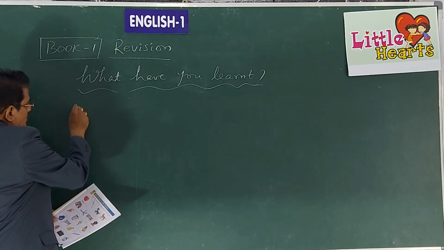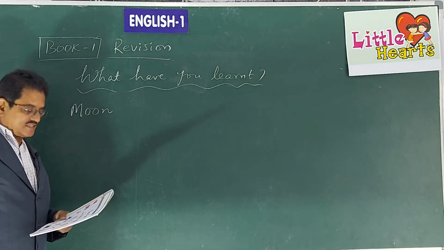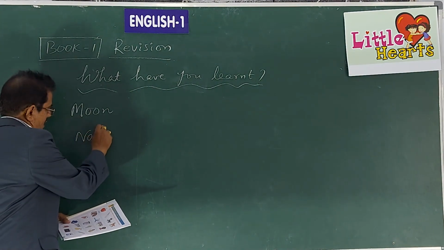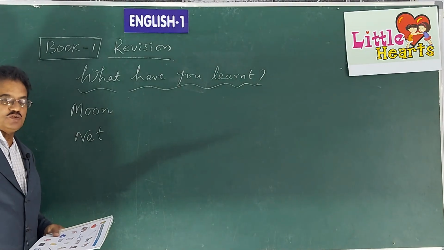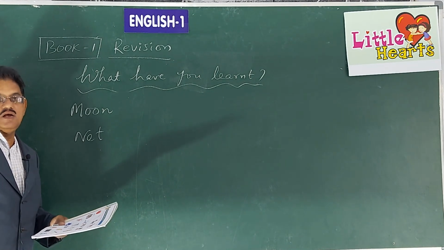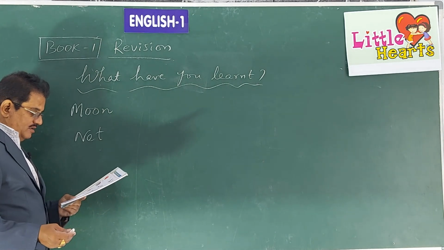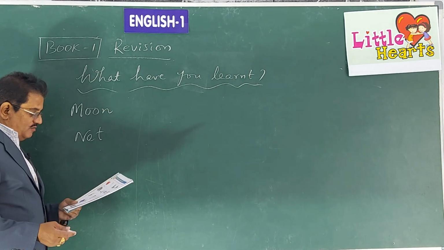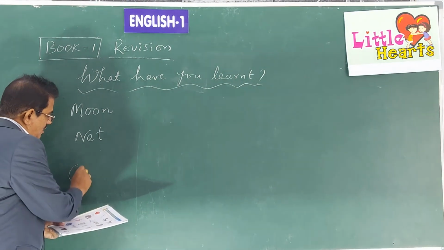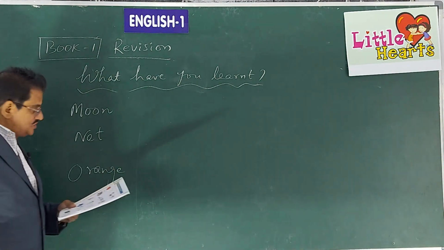M for moon. Do you see the moon? When do you see the moon? During the night. In the sky, in the black sky, you can see the moon. N for net. See, this net is used when you are playing a game like shuttle or badminton or throw ball. You see the net there. Then O. O for what? O for orange.